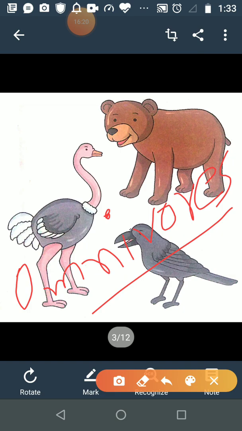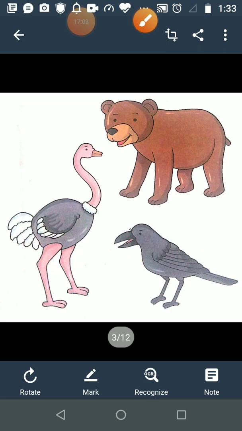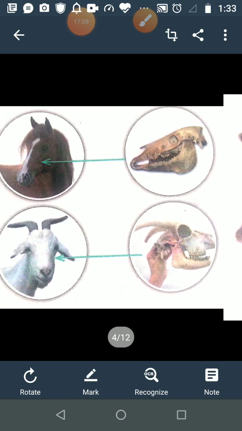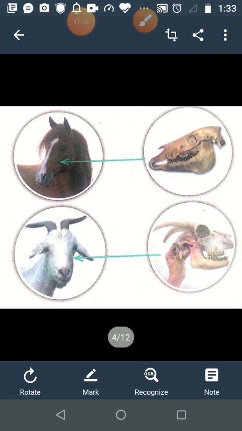Now student, let us understand, different animals have different kinds of teeth, and the shape of the teeth depends upon the food they eat. First of all, we will start with the herbivorous animals. See, I am showing you this in the picture. This is a picture of herbivorous animals.